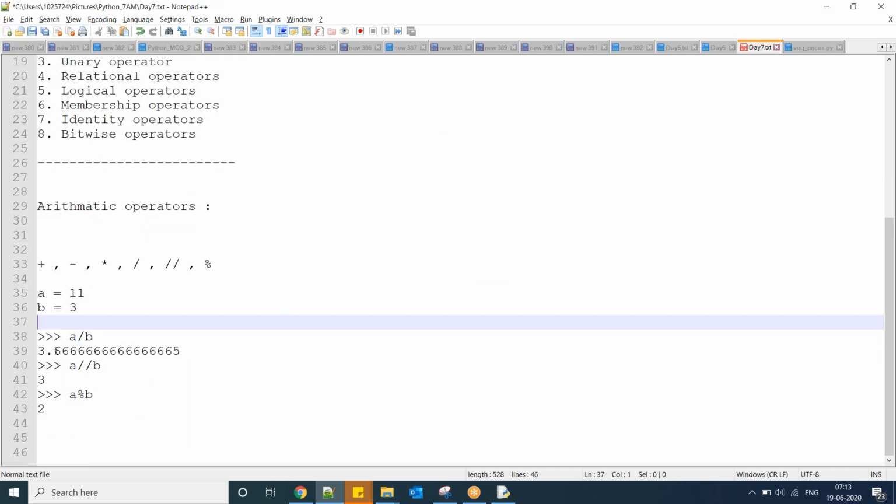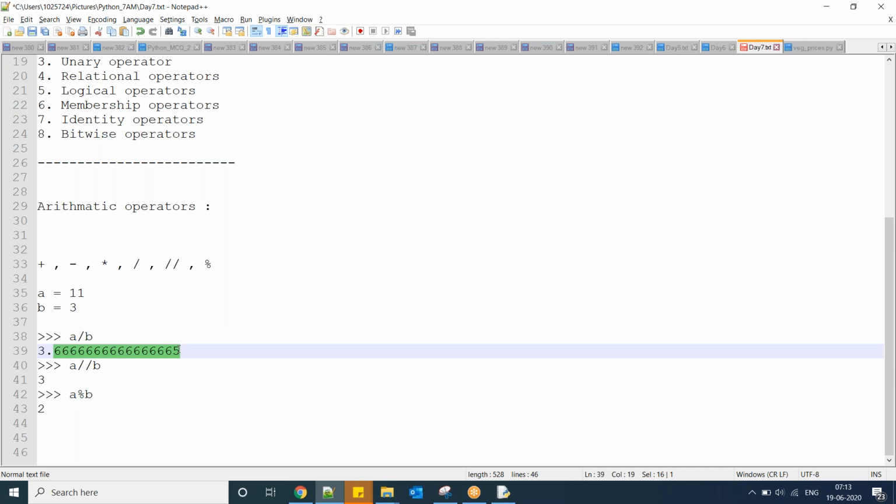Here, a by b is going to give you the complete quotient value.